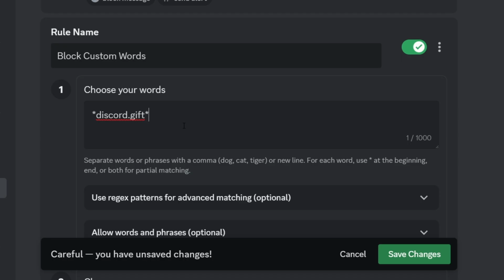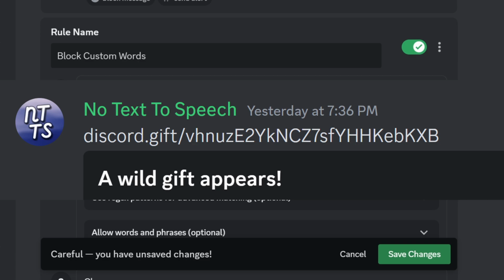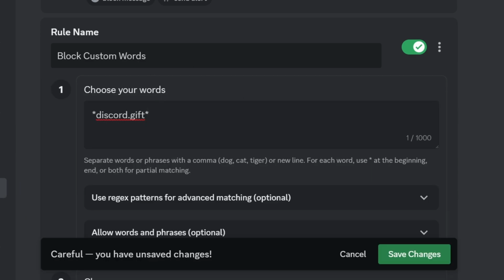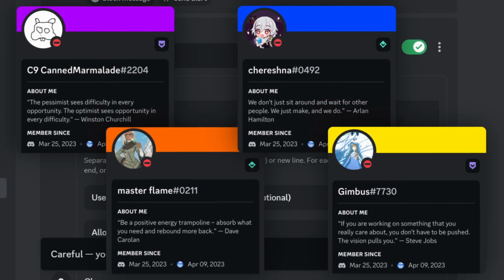Basically, what this will do is that if anyone sends a discord.gift link, it will block it from being sent, because the way that Discord's auto mod works is that it prevents a message from being sent in the first place, which means that these bots won't be able to snipe Discord Nitro.